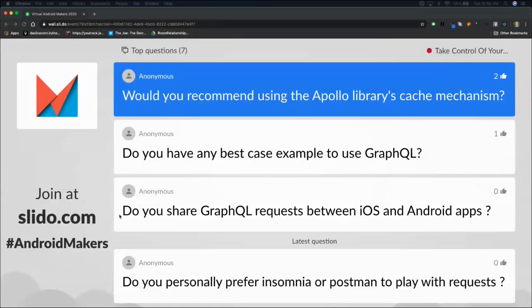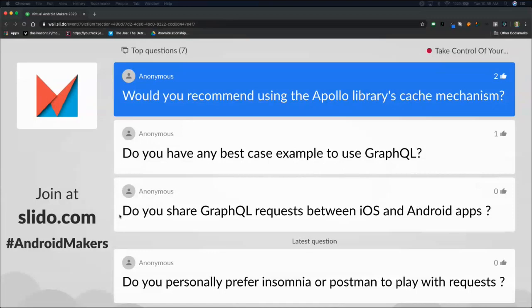I would suggest you treat this question with the same sort of research as any other caching efforts you may do. So consider how often you expect that data to change on the back end. If the answer is very often, maybe this is a sort of query or response you don't want to cache. If you don't think it will change often, then yeah, I think you can leverage the caching inside Apollo or your own caching mechanism to limit that data.